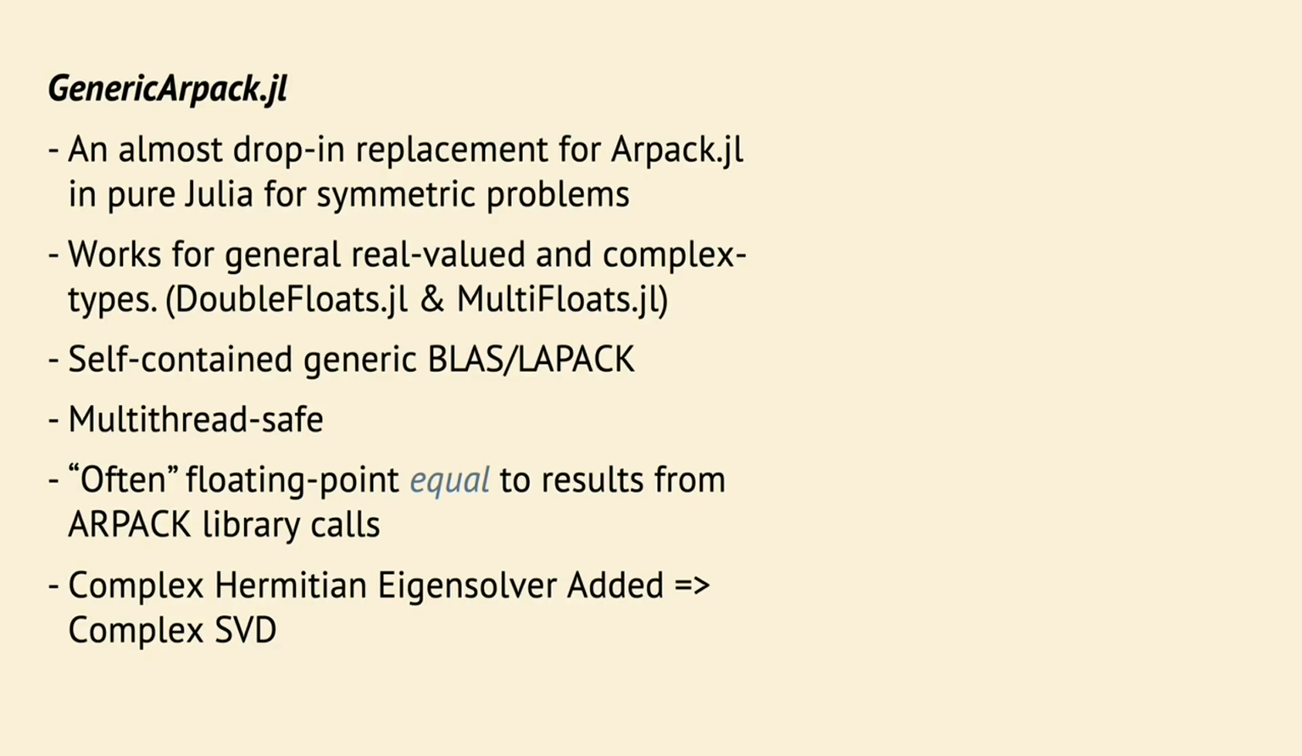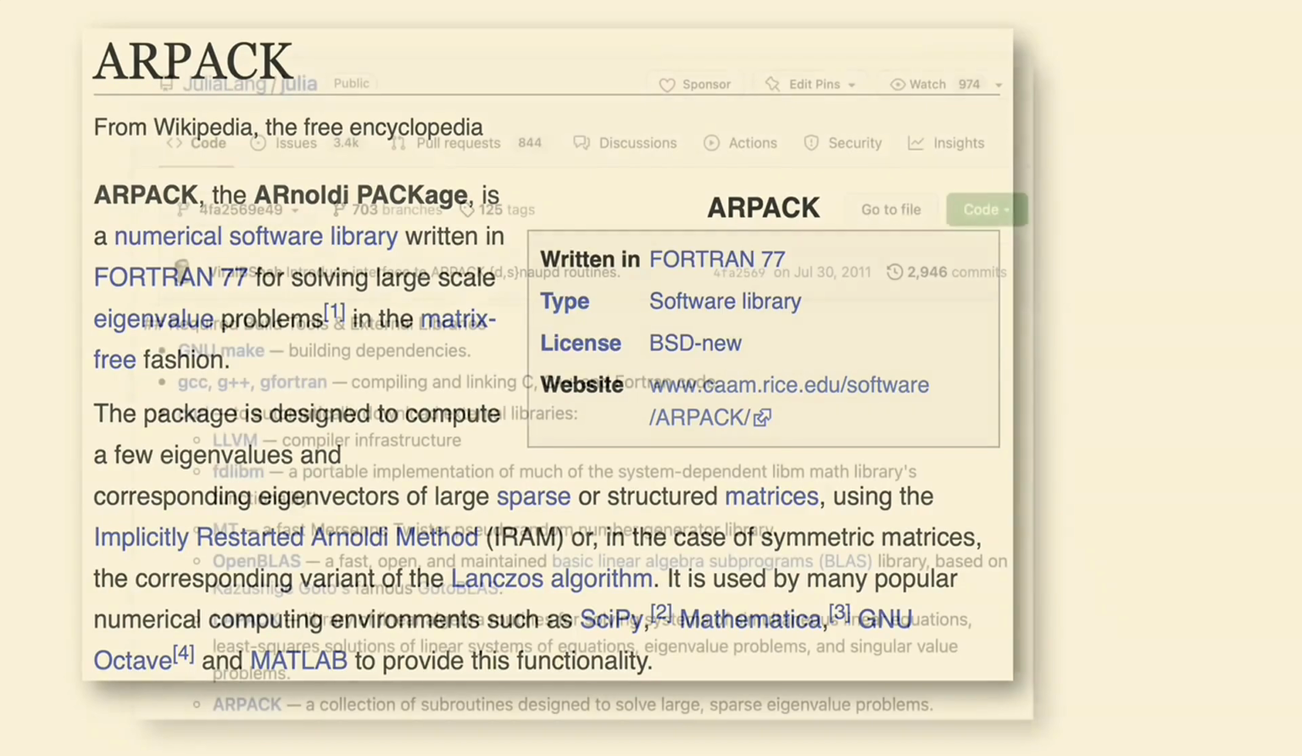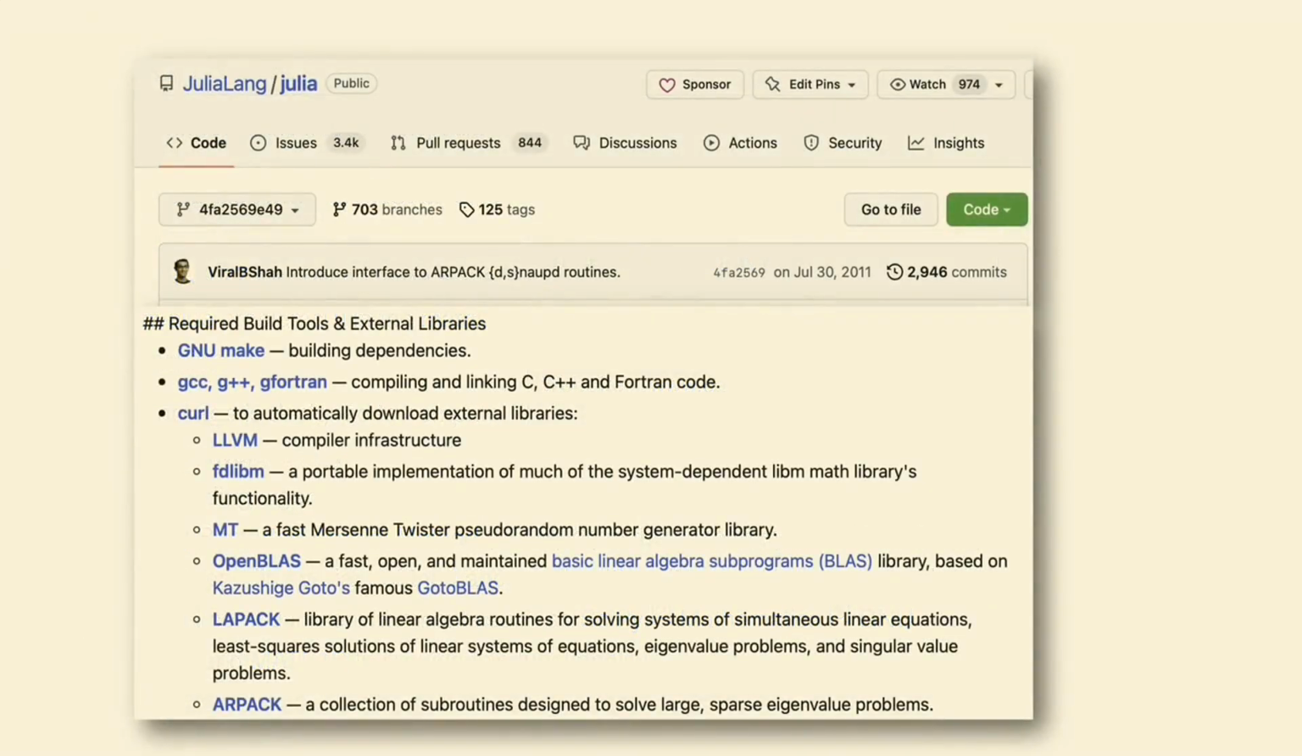Because it turned out to be easy in Julia, we added a complex Hermitian eigenvalue solver that builds on top of the symmetric solver. This allowed us to implement a complex valued SVD as well. Some of you might be wondering what Arpack is and why it matters. I'm going to let Wikipedia explain what Arpack is. Julia has actually featured Arpack for over a decade.